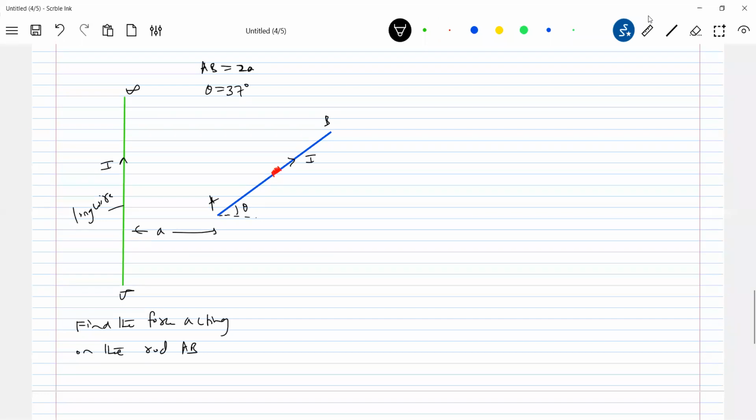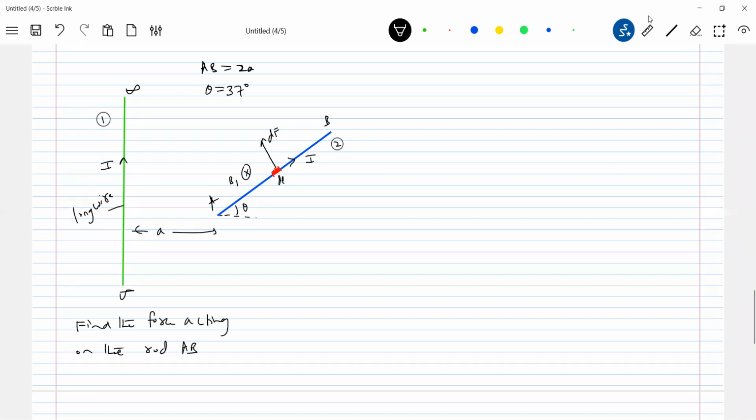The B bar will be into the plane. Let me call this a 1. So B bar here will be into the plane. This is wire 1, I'll call it. This is a 2. How will the force on this element be? It will be in this direction. Let this length be equal to dl.